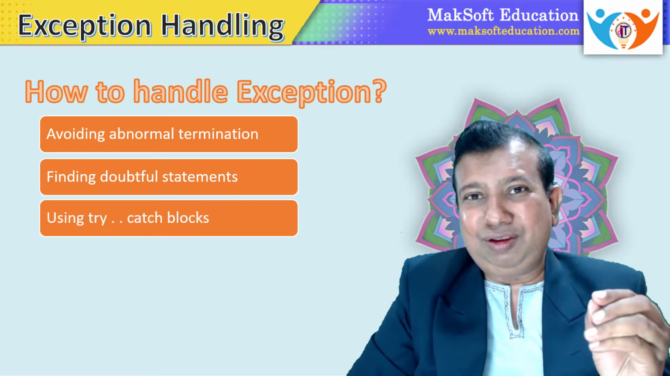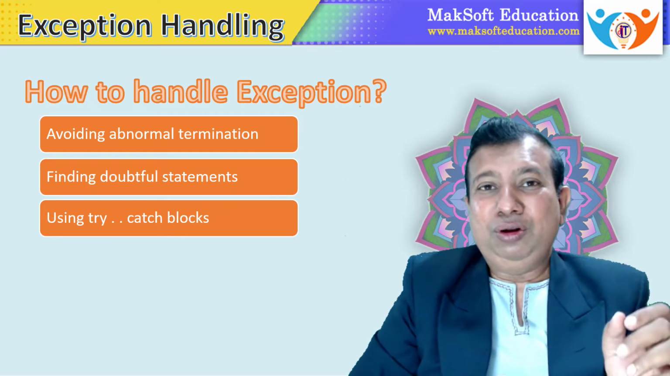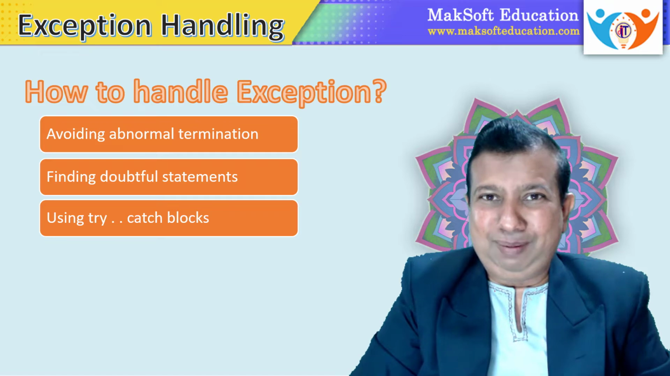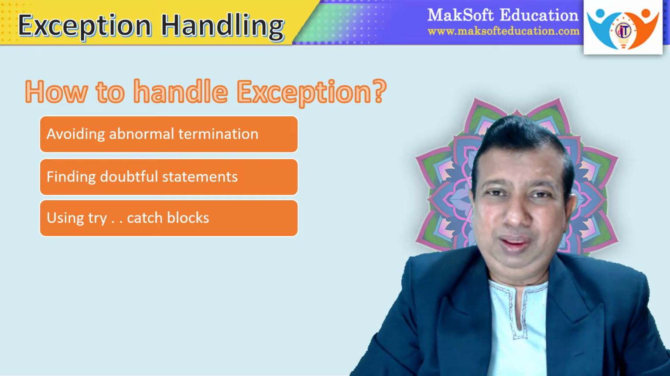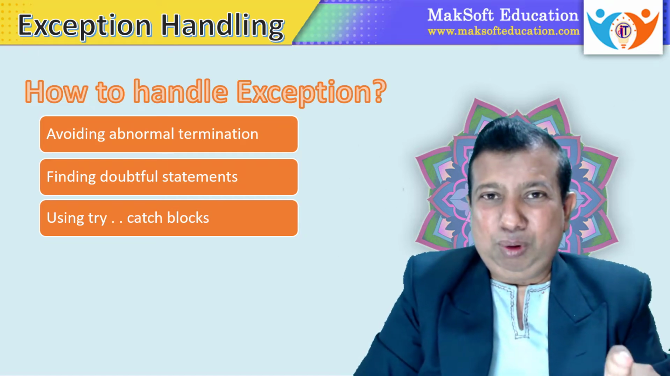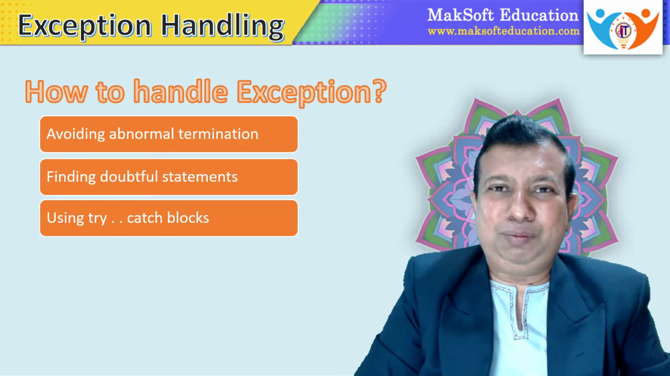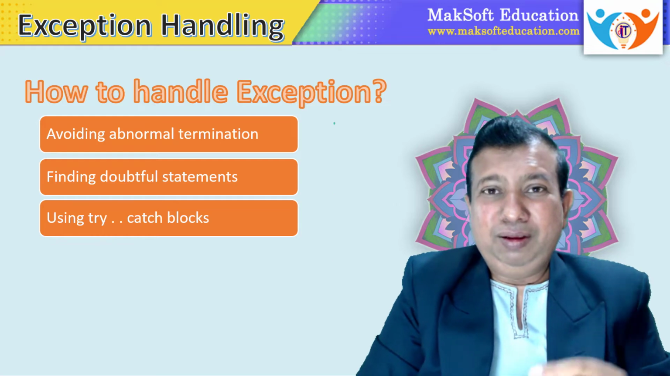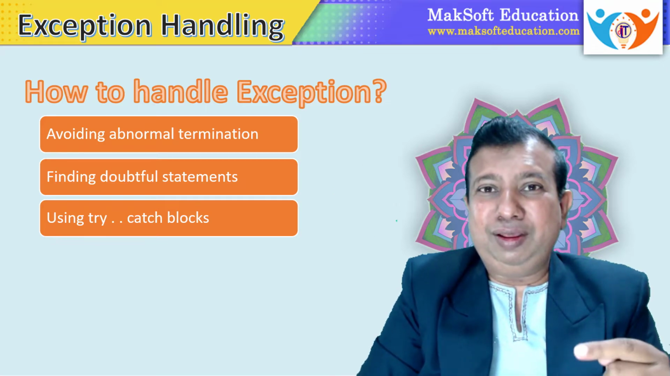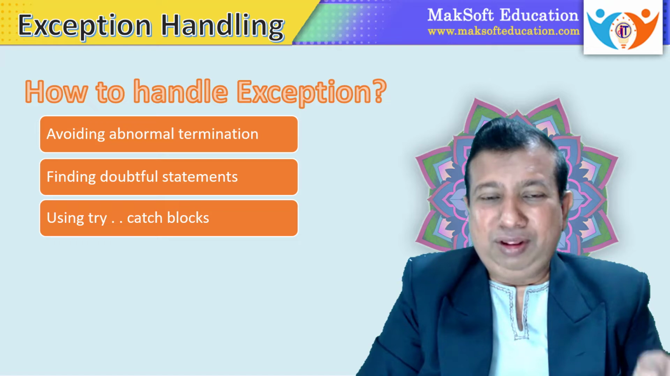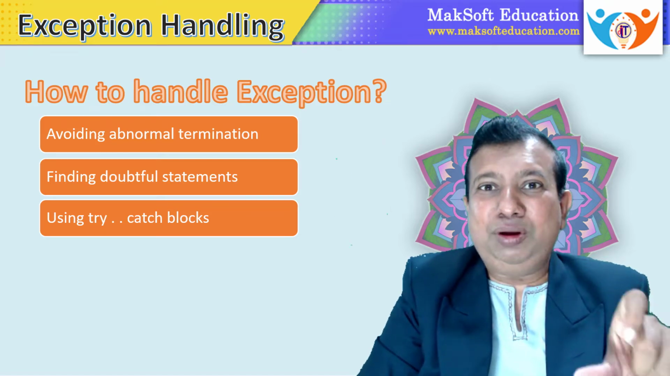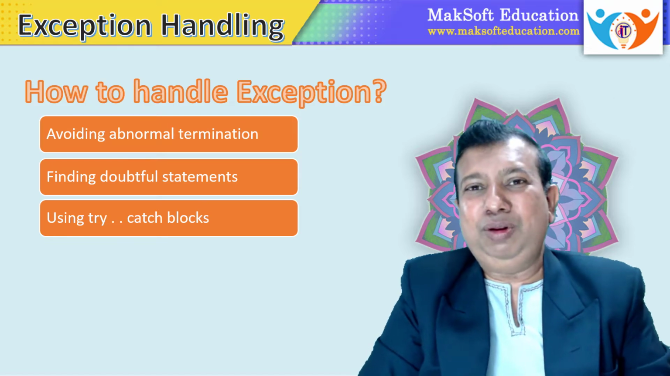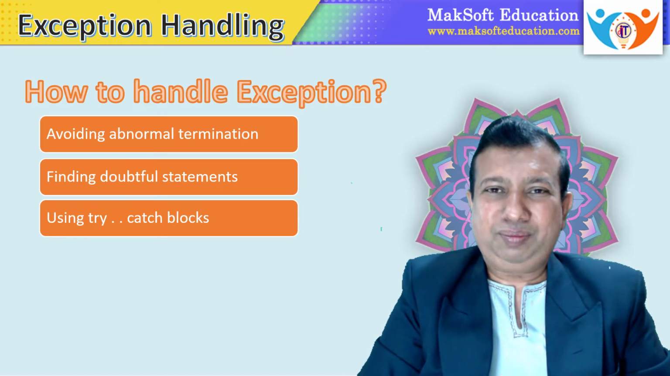Once you find out all these statements, then we have to use try and catch blocks. Now we have to understand what is a try block and what is a catch block. A try block is a block given for all doubtful statements where you feel that there is a possibility of an exception. Such statements have to be written in a try block. The try block name itself suggests it will try to execute these statements. If it has some exception, that exception will be thrown from the try block.